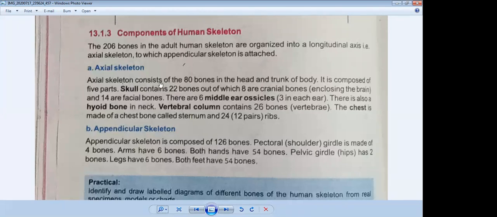I am explaining again. The axial skeleton consists of 80 bones. If we count these bones, these are 22, and these are 6, 28, and then this is 1, 29, and this is 26, so it will be 55, and this is 24.